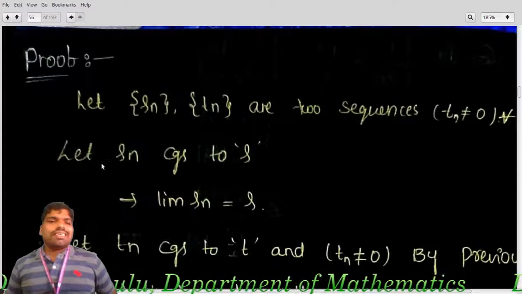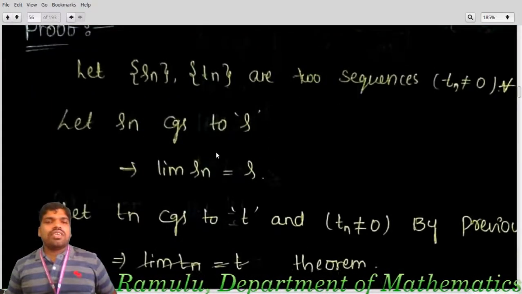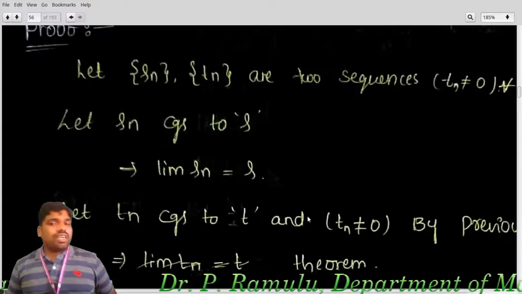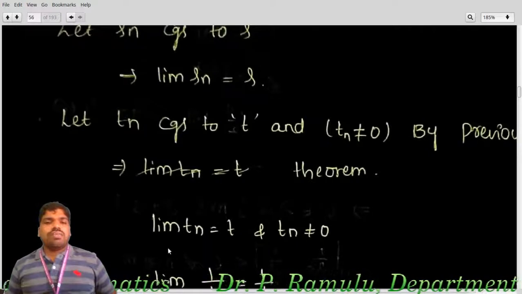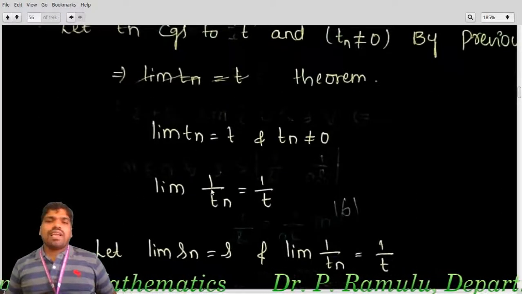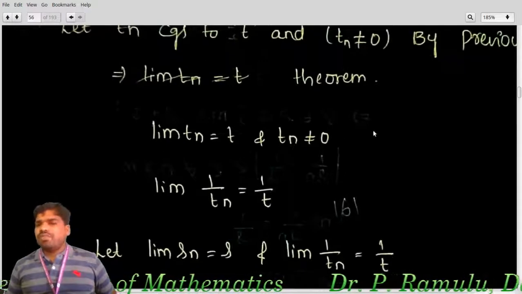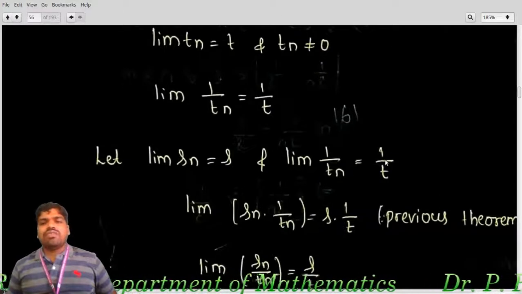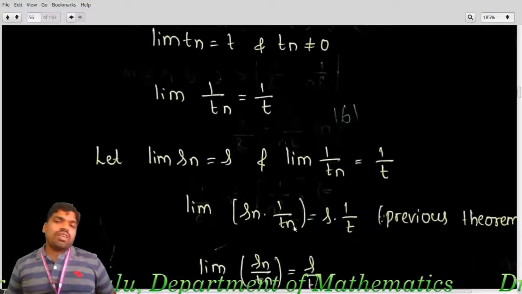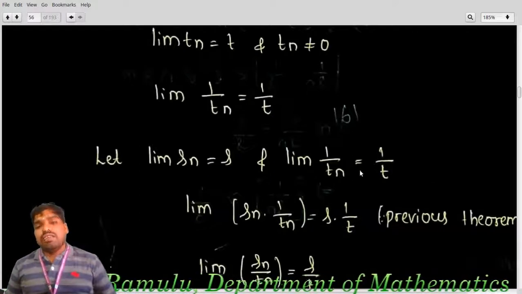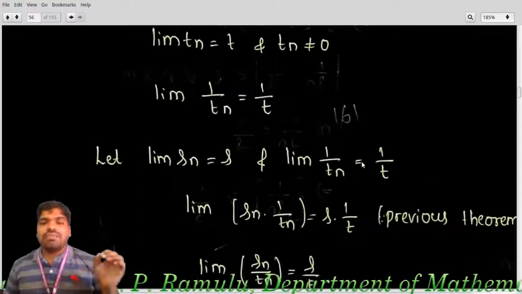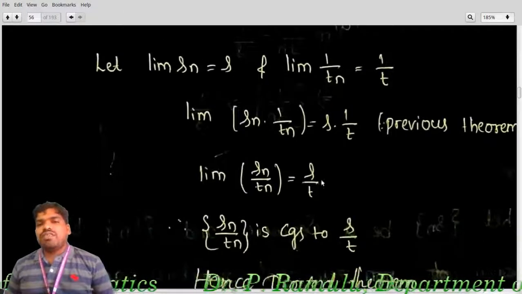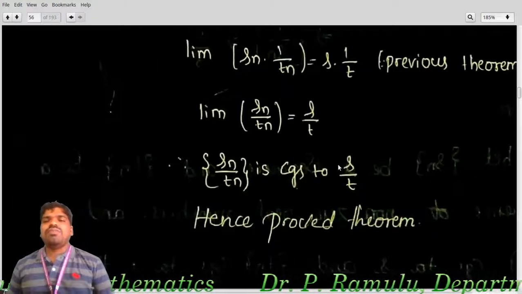Sn, Tn are two sequences and Tn is not equal to 0 for all n in N. Let Sn converge to S, so lim Sn equals S. Also Tn converges to T and Tn is not equal to 0. By the previous theorem, lim Tn equals T and Tn not equal to 0, which implies lim of 1 by Tn equals 1 by T. I know that lim Sn equals S and lim 1/Tn equals 1/T, which implies lim Sn times 1/Tn equals S/T, by the previous theorem on products already proved. That's why by using the previous theorem, I show that lim Sn by Tn converges to S by T. Therefore, the sequence Sn by Tn converges to S by T.